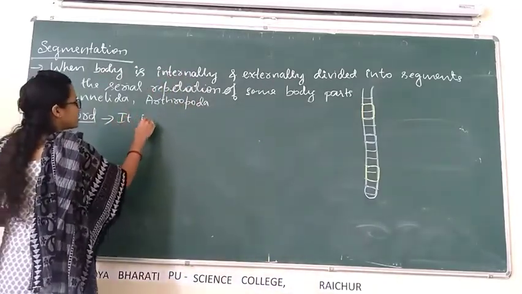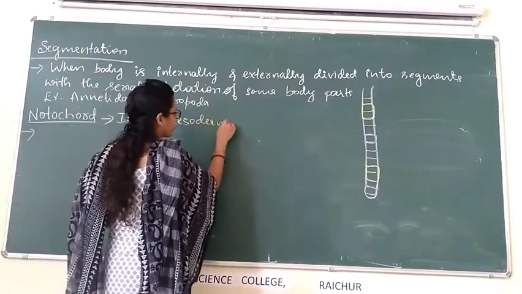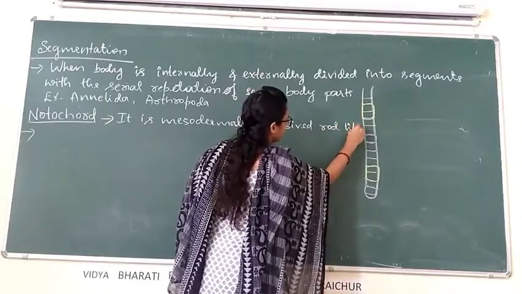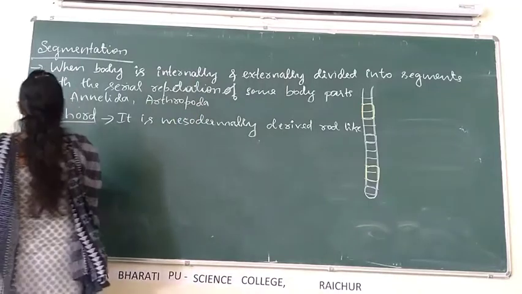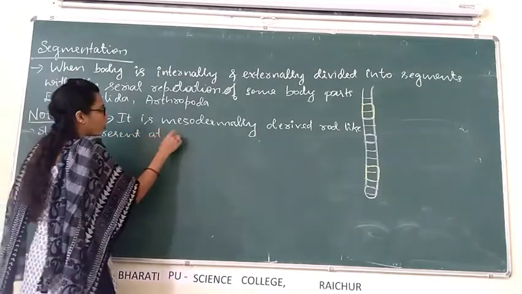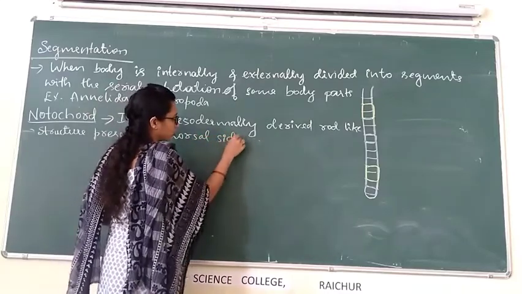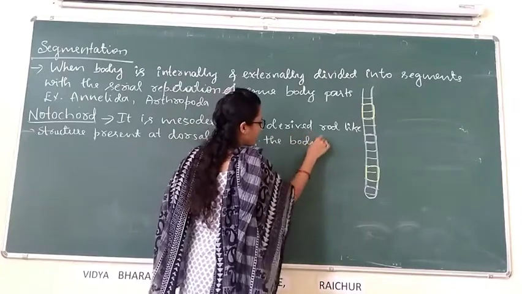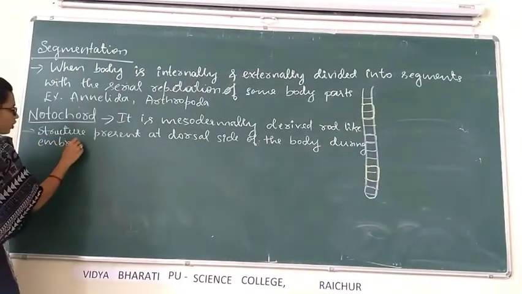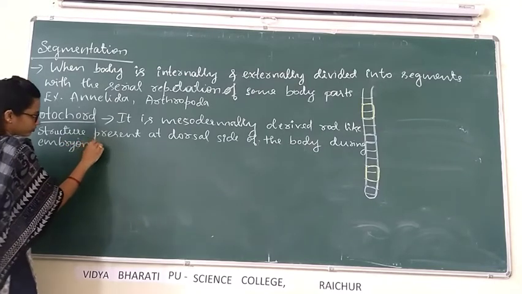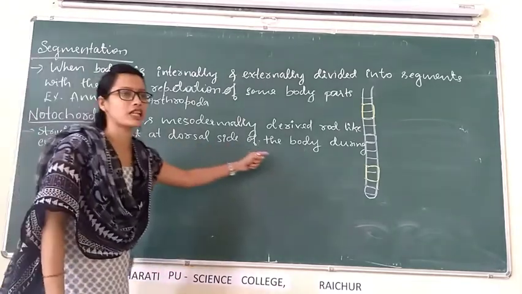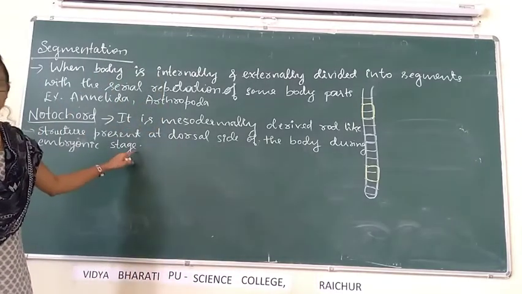What is notochord? It is a mesodermally derived rod-like structure present at the dorsal side of the body during the embryonic stage. A mesodermally derived rod-like structure present at the dorsal side of the body during the embryonic stage is called notochord.